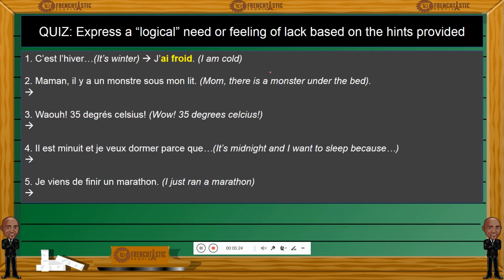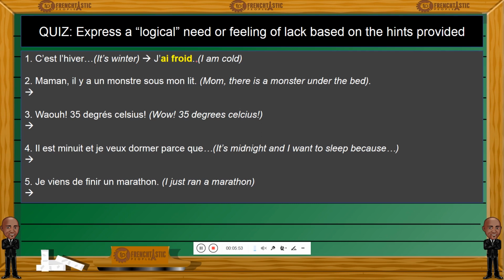Now, next, we have here a quiz. As you know, we always end our lessons with quizzes. So we have a short quiz here. So express a logical need or feeling of lack based on the hints provided. We have here c'est l'hiver. As you know, in winter, at least in the region where I'm living now, winter is usually cold. So in winter, c'est l'hiver, it's winter. So I'm cold, j'ai froid.